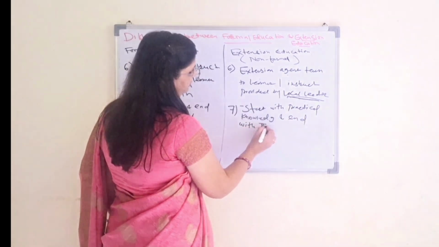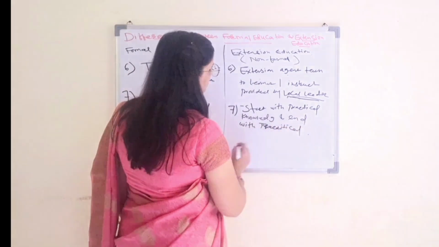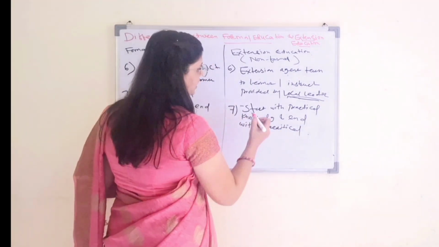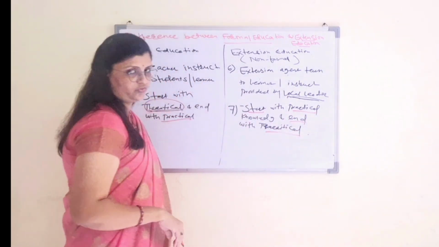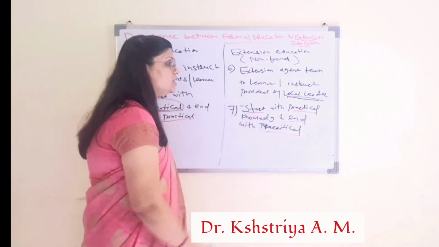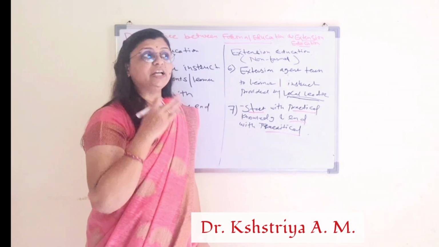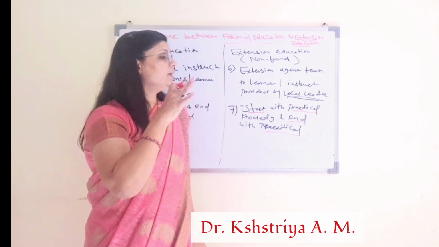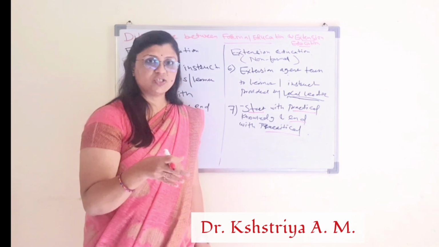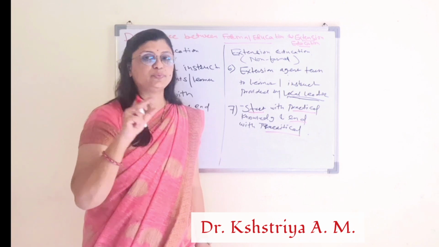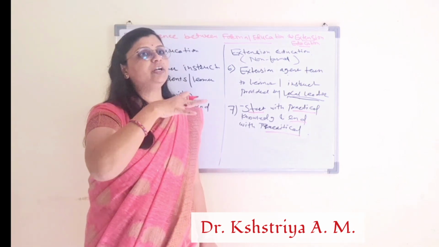How does it start with practical and end with theoretical? I will explain. The extension worker provides information related to agriculture, whatever new technology or new varieties are launched, and that information should be given to the farmer. That is a transfer of technology with different methods.